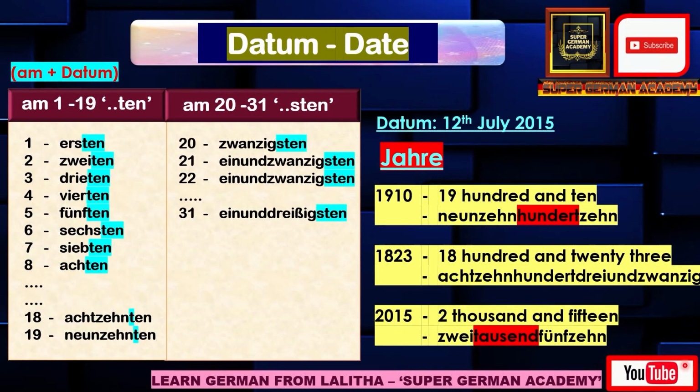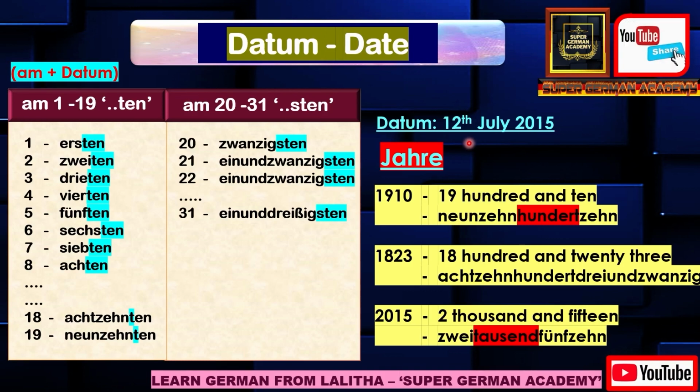Now Datum. Datum means date. Here there is a format to follow. Suppose I have taken 12th July 2015. So in a month we have 31 days, 1 to 31 days. So on which date number were you born? Suppose I say on the 12th of July month in the year 2015. So how you should express this in German, you will learn here.